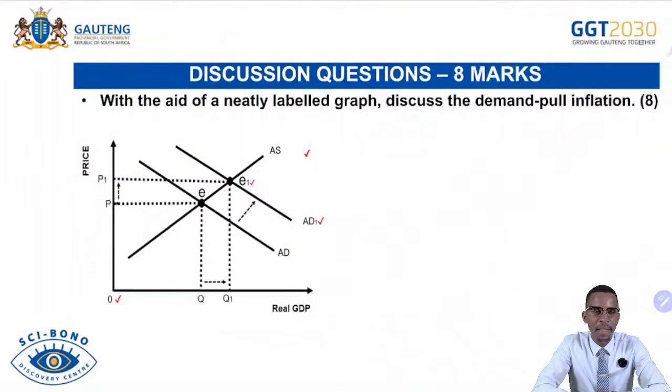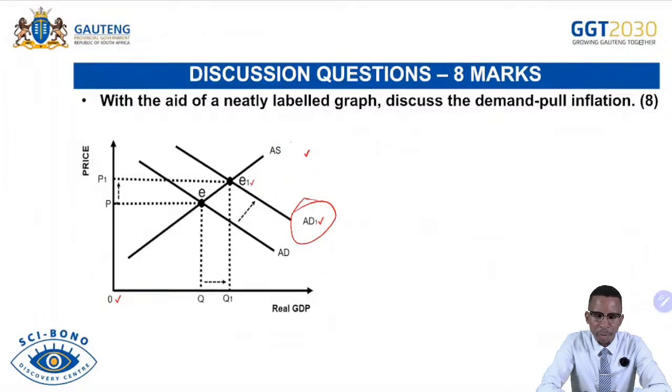And then the other question for the graph, now we go straight to inflation. With the aid of any level graph, discuss demand-pull inflation. It is very important that you know the following. If we talk about the demand-pull inflation graph, that simply means there must be an increase in demand. Aggregate demand must increase further than aggregate supply. We can see that originally we have AS, we have AD, and then we have the equilibrium here at Q. As the demand increases more than the supply, it will shift to AD1. There it goes, and the supply doesn't respond. It remains constant at AS.